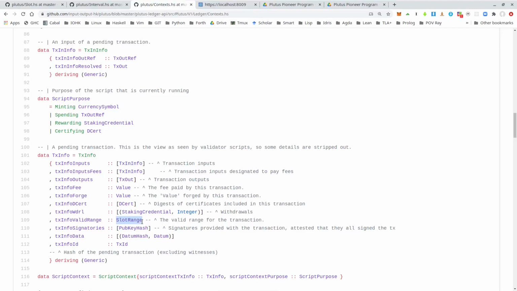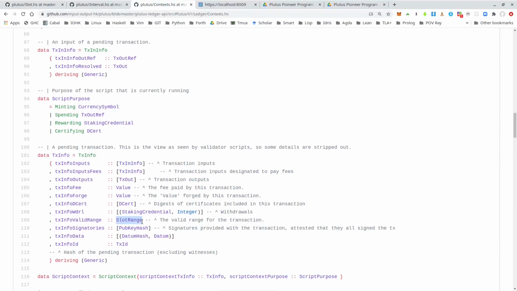But that means that if the validation scripts are actually run, then we know that the current time falls into this interval that has been specified there. And that means we are completely deterministic again, because this is just a static piece of data, this slot range. So we can just assume that the current time falls into this interval. And this interval is the same when you try to validate a transaction in the wallet or when you submit it to the blockchain and it's validated by a node.